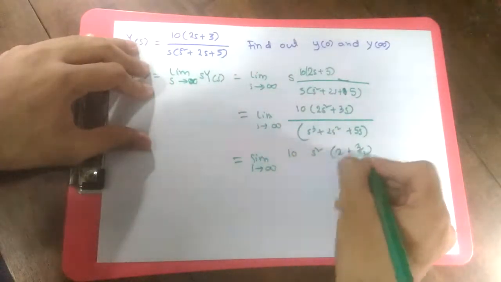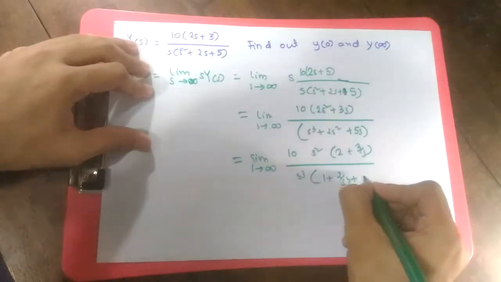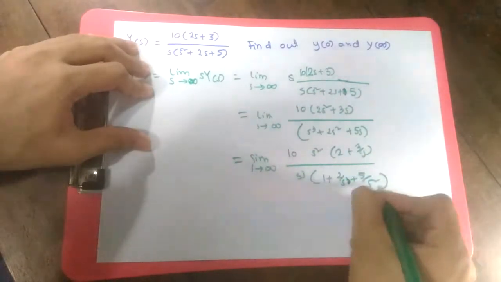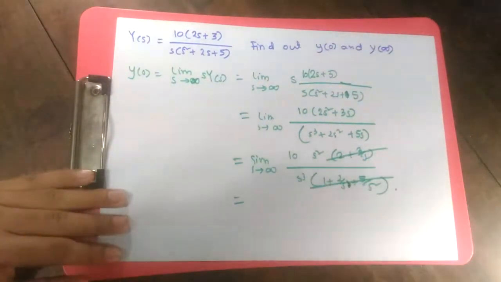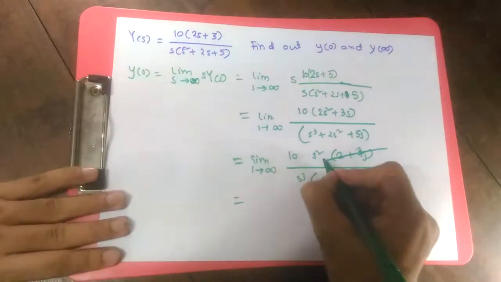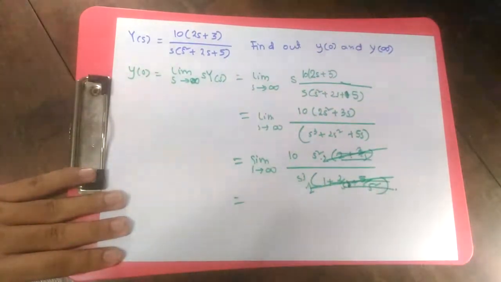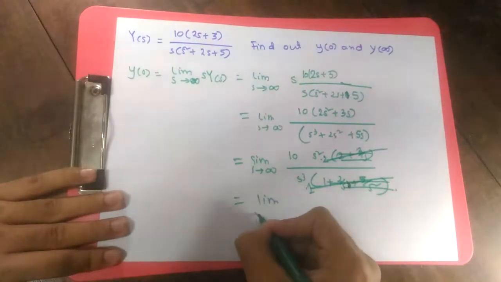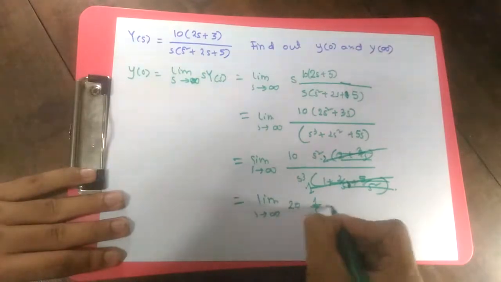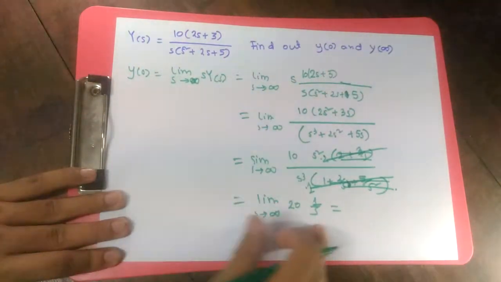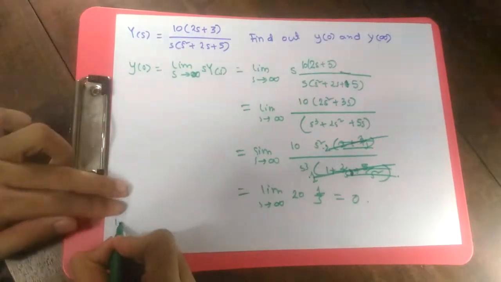2 plus 3 by s and s cube, 1 plus 2 by s cube, 2 by s plus 5 by s square. As s tends to infinity, these two terms will cancel out very easily. This will become simply 2 and this will become simply 1 because the other terms will become 0, right? And what do we get ultimately? Limit s tends to infinity, 10 into 2, 20 into 1 by s. Ultimately 1 by s, so that means 1 by infinity will be 0. So our initial value of our function is 0.